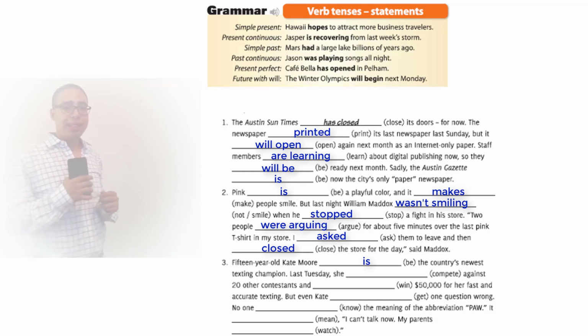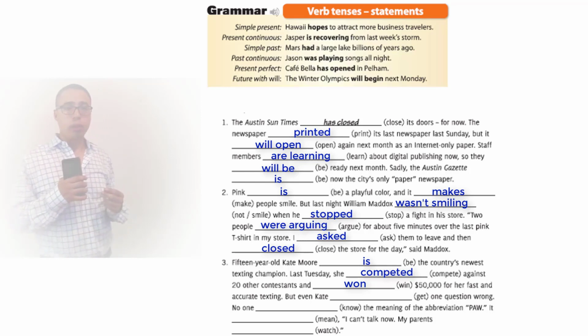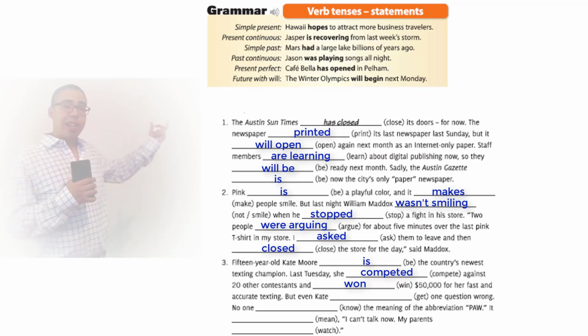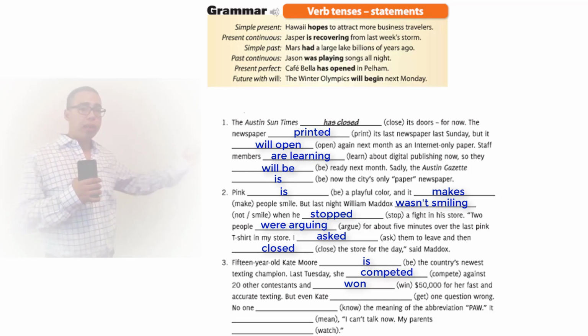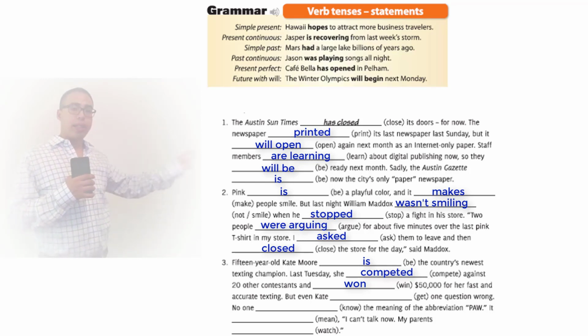Okay? Next sentence says, last Tuesday, she competed against 20 other contestants and won $50,000 for her fast and accurate texting. Okay? Since it says last Tuesday, we know that it's in the past. So we take the verb compete and convert it into past form, adding the ed at the end, or in this case, just the d, competed.